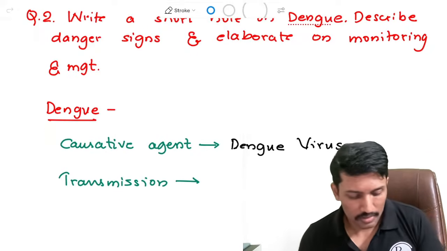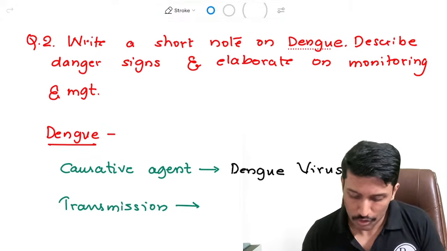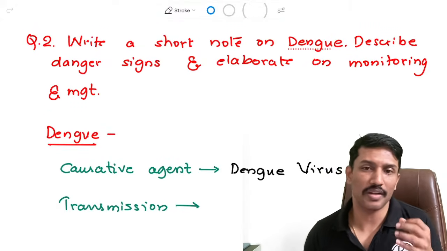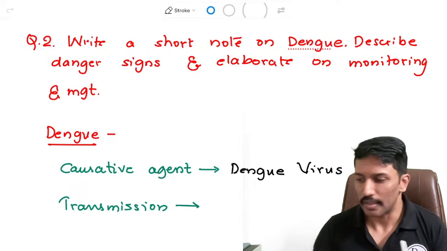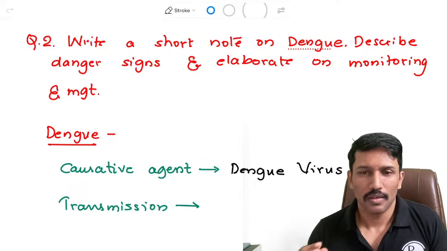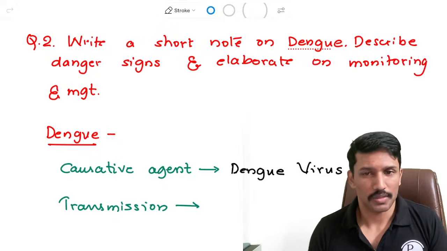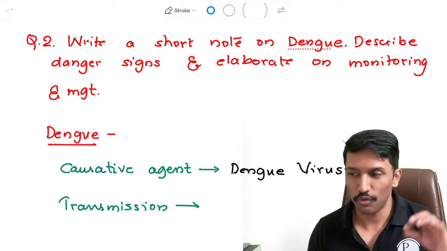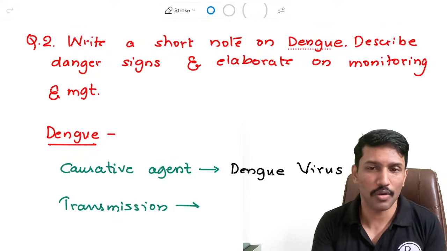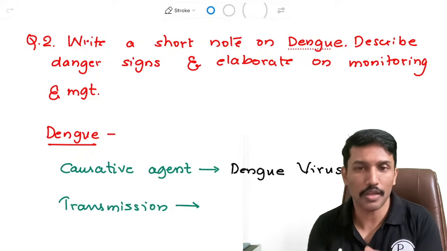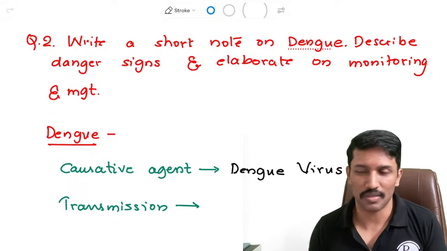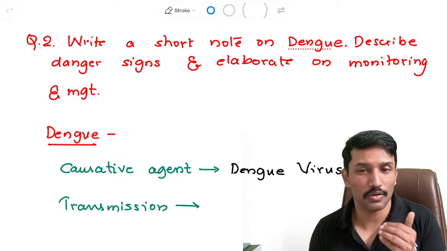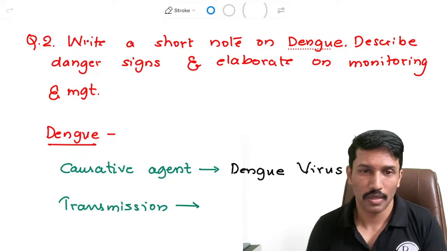So the question may go like this. Write a short note on dengue, describe danger signs of dengue, and elaborate on monitoring and management of dengue. See, HIV is an important question for university, but for every doctor, dengue is an important question. Whether your university paper asks something about dengue or not, you will definitely face a dengue patient once you complete your MBBS and start internship or start practice. So you should know everything objectively about dengue, right?